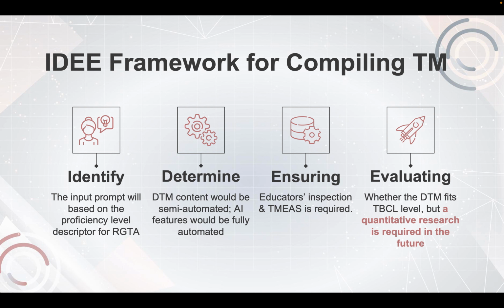However, I will do a human examination and use a platform to examine its proficiency level. And about the features of the Gen AI for adding chatbots, it will be fully automated.